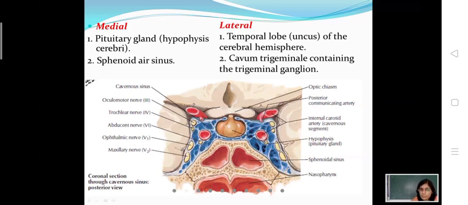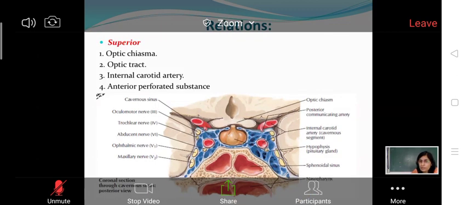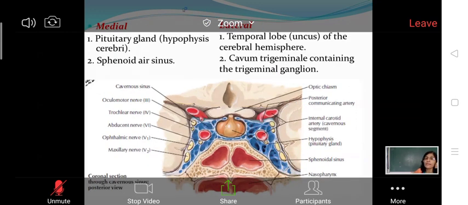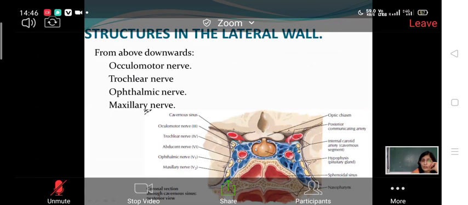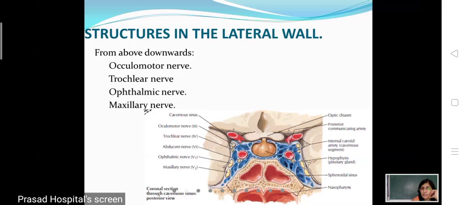So these are the relations of cavernous sinus: superior relations, inferior relation, medial relation, and lateral relation. All the relations could be easily understood by this diagram. Then a very important aspect of cavernous sinus: what are the structures present in the cavernous sinus? Few structures are present. If you see the cavernous sinus here, few structures are present in the lateral wall of the cavernous sinus.